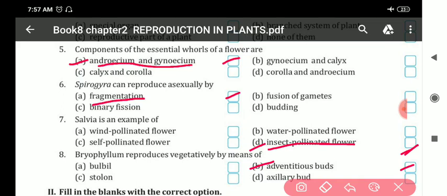Adventitious buds. So fifth answer is androecium and gynoecium. Sixth answer is fragmentation. Seventh answer is insect pollinated flower. Eighth answer is adventitious buds. Clear all of you? Got understood?